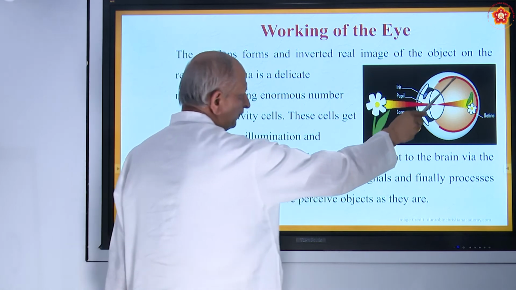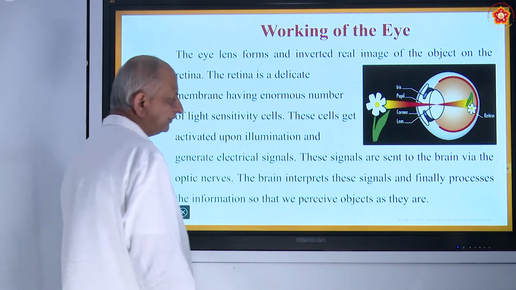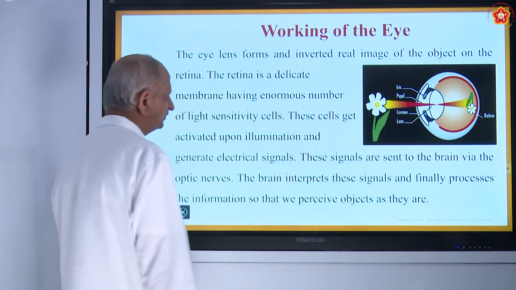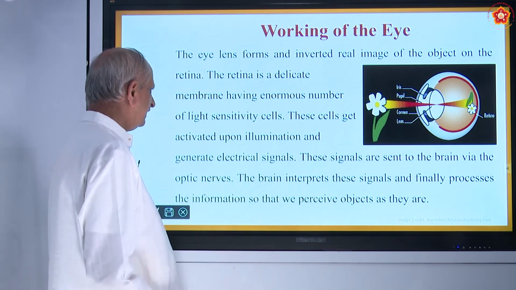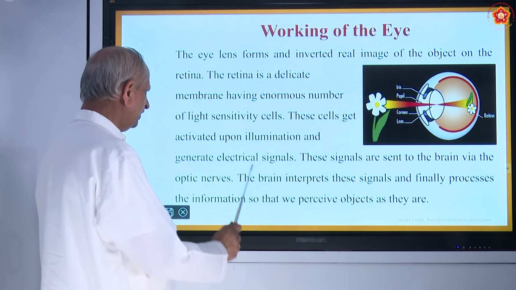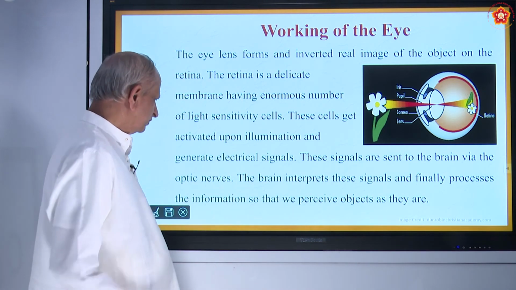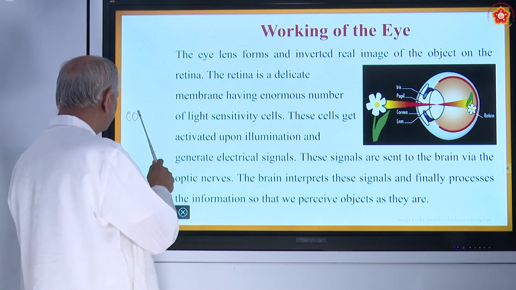The portion where it is just like a screen, in that screen there will be two kinds of light sensitive cells. They are called cones and rods. These cones and rods are the two kinds of cells you find in the retina,